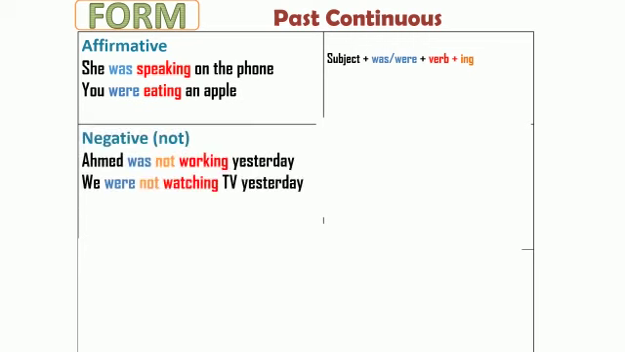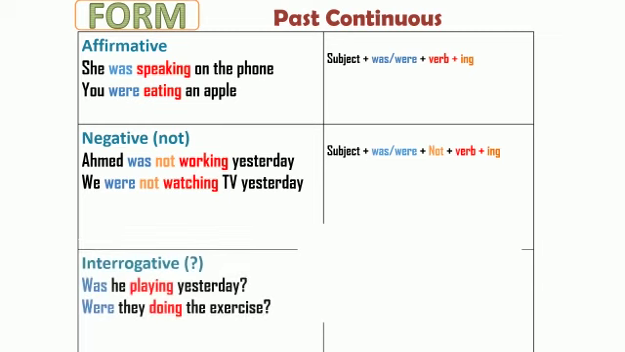In the negative form, we say, Ahmed was not working yesterday. We were not watching TV yesterday. That's a subject, plus was or were, plus not, plus a verb, plus ing. In the interrogative form, we say, was he playing yesterday? Were they doing the exercise? Was or were, plus subject, plus verb, plus ing, plus a question mark.